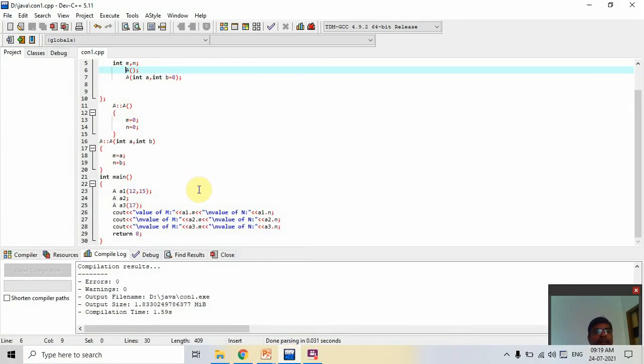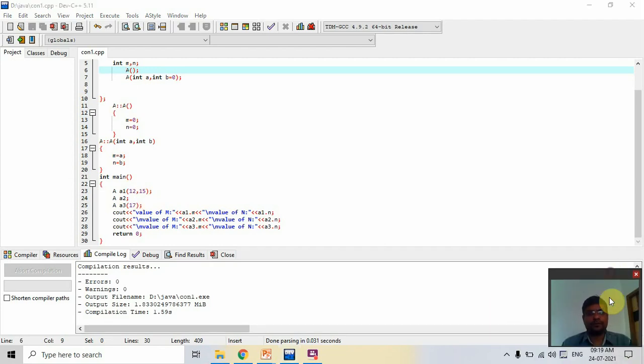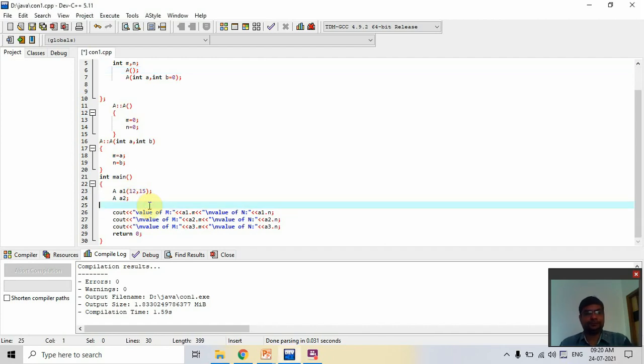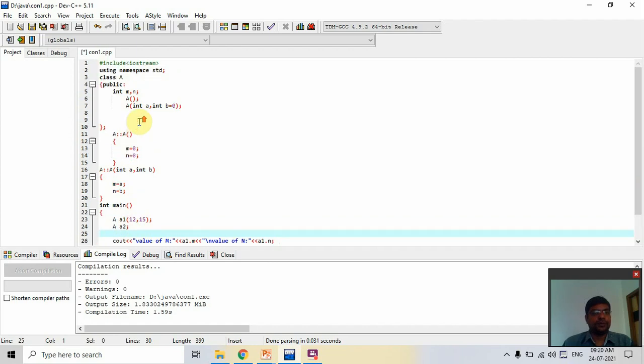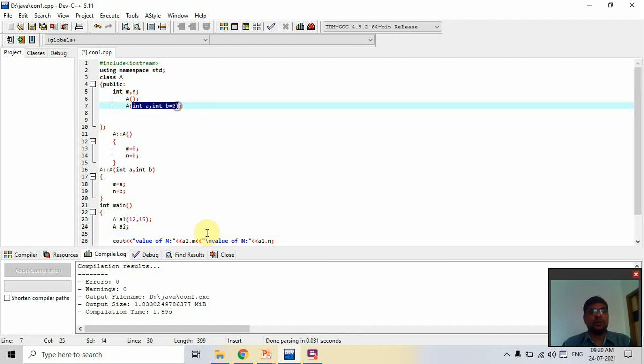Here we have two constructors. They are constructor overloading. Now we create a second constructor. In the second constructor we pass the object of the first constructor's class, A5.